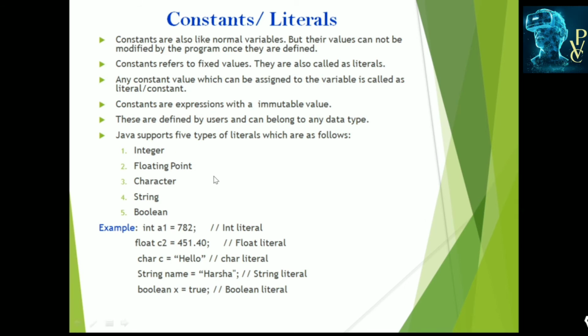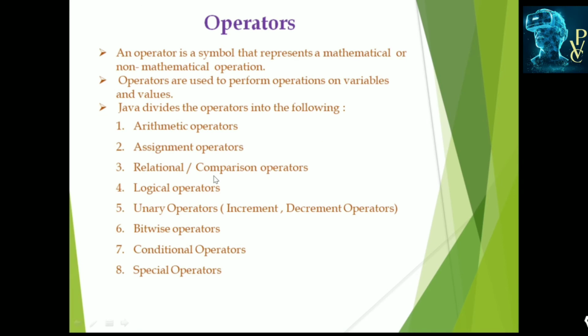And next, operators. Operators are the symbols that represent a mathematical or non-mathematical operation which can be performed on the operands. Operators are used to perform operations on variables and values.